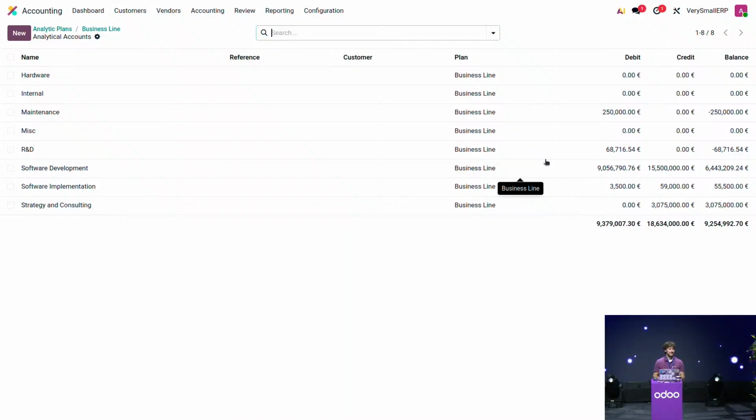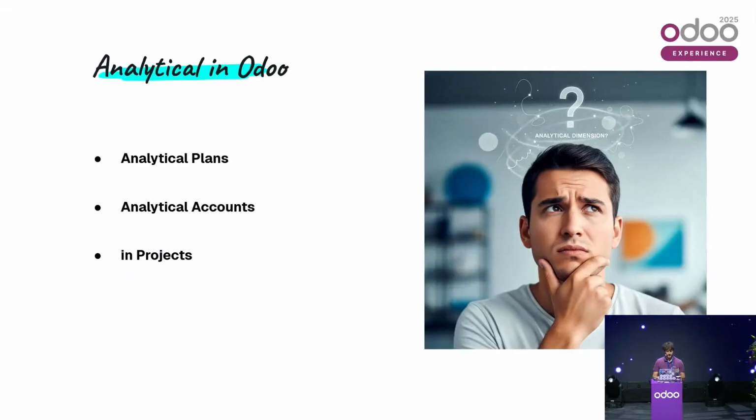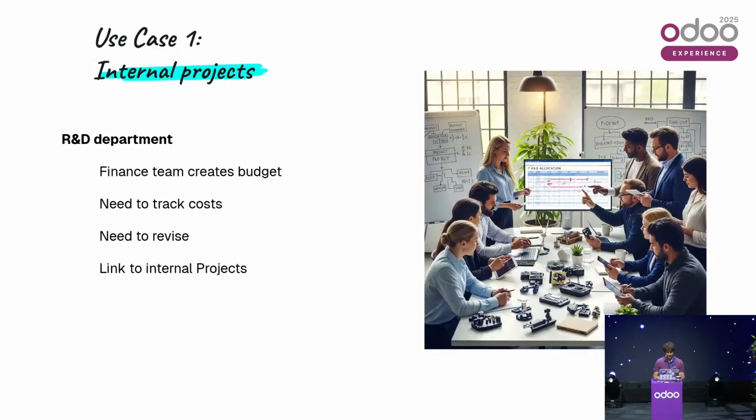One last theoretical concept: what is an analytic item? An analytic item is just everything that you do in Odoo that involves a cost or a revenue, or basically money. So how is analytic linked to projects now in Odoo?